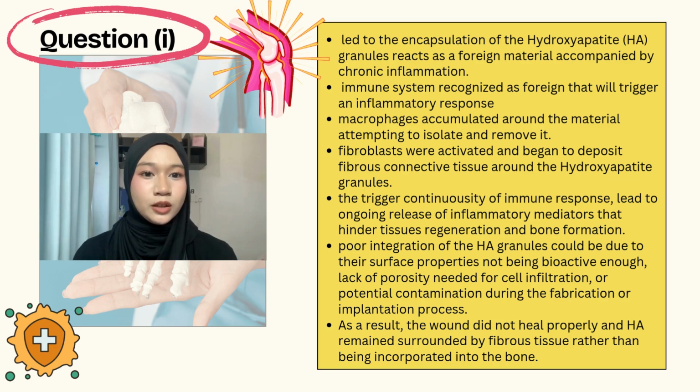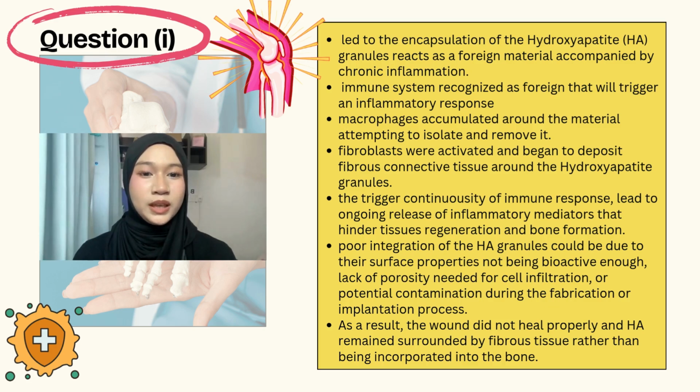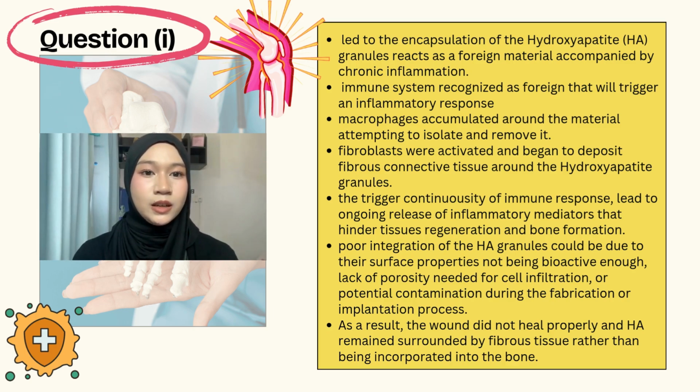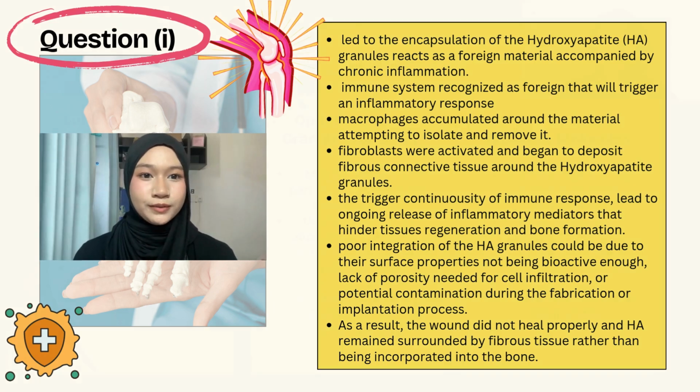The poor integration of the HA granules could be due to several factors, such as their surface properties not being bioactive enough, the lack of porosity needed for cell infiltration, or potential contamination during the fabrication or implantation process. As a result, the wound did not heal properly and the HA remained surrounded by fibrous tissue rather than being incorporated into the bone.